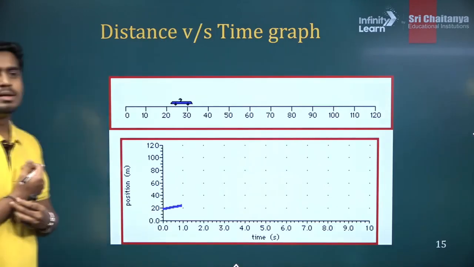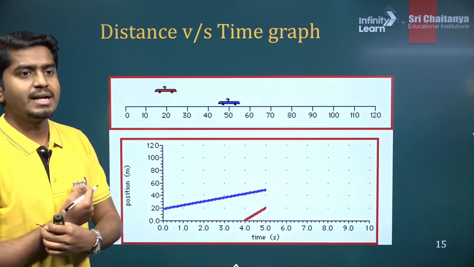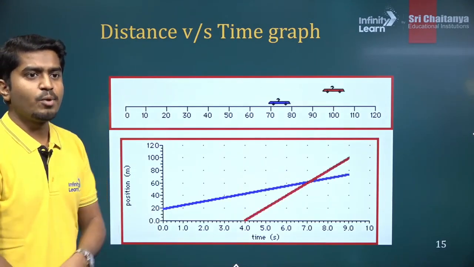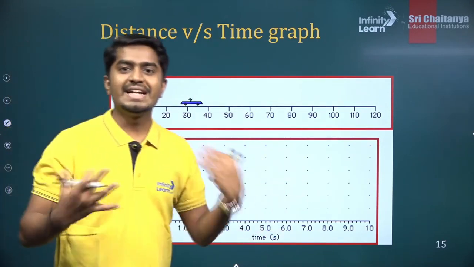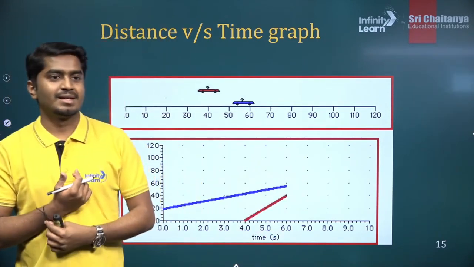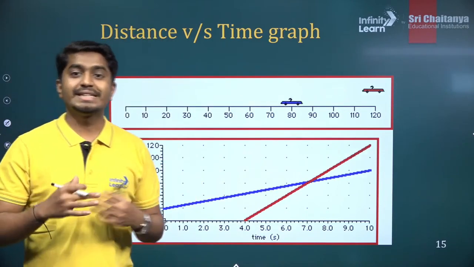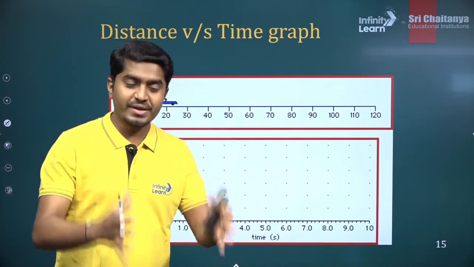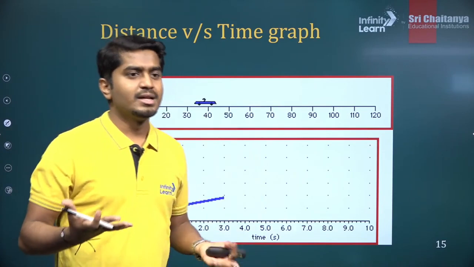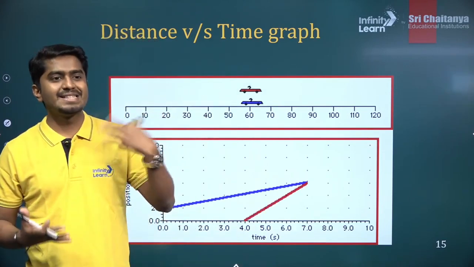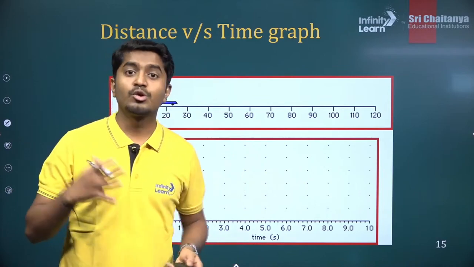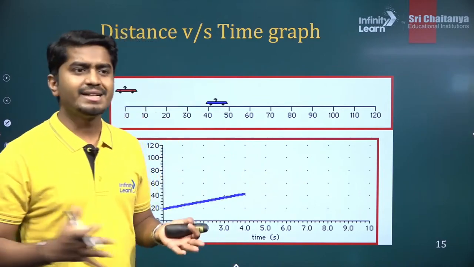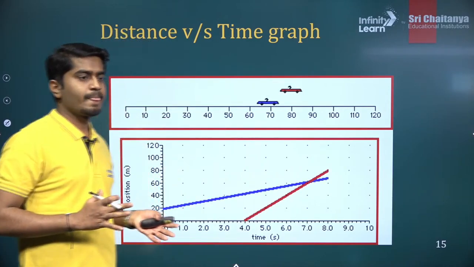Okay, now time is constant and distance is changing. Is it possible? Time is constant, so you have to freeze the entire universe. If you say time is constant, that means you're freezing the time. It is very difficult. If you learn Einstein's theory, it is possible that time could be constant, but other than that, time is never going to be constant.